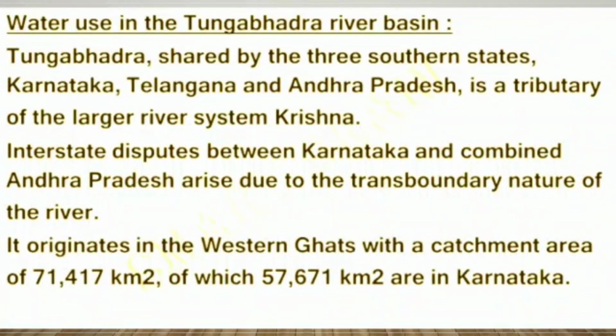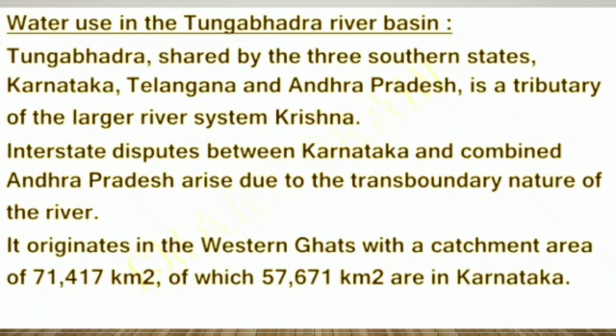Next, water use in the Tungabhadra river basin. Tungabhadra, shared by the three southern states Karnataka, Telangana and Andhra Pradesh, is a tributary of the larger river system Krishna. Interstate disputes between Karnataka and combined Andhra Pradesh arise due to the transboundary nature of the river.